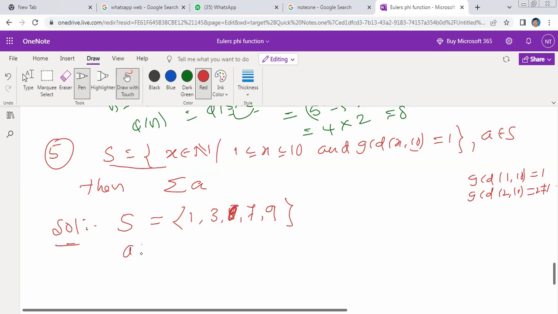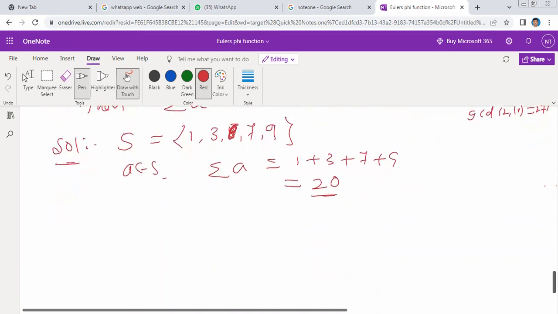Suppose A is an element in S. He asked for sigma of A. Sigma of A means what? 1 plus 3 plus 7 plus 9, the summation over A as an element in S. This is equal to 20. Sigma of A is equal to 20. Okay, are you clear?